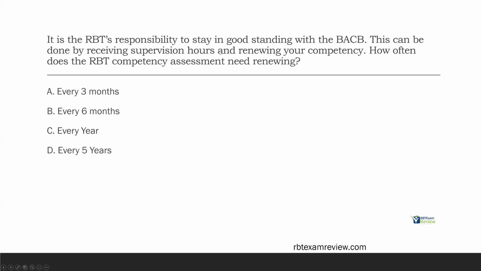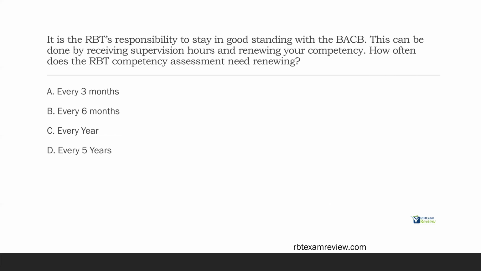It is the RBT's responsibility to stay in good standing with the BACB. This can be done by receiving supervision hours and renewing your competency. How often does the RBT competency assessment need renewing? Yes, you have to renew your competency. And if you didn't know that, now you do. Even though we got certified, we have to make sure we're remaining competent and knowledgeable of all the things we're required to know as RBTs. How is this done? Well, through our competency assessment.